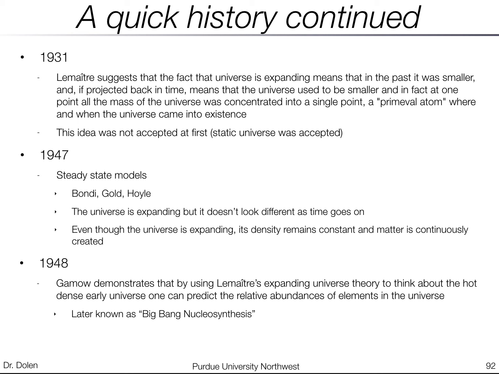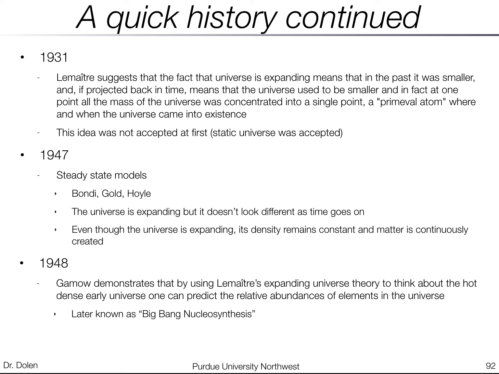In 1947, in the face of all this evidence that all these galaxies are moving away from us, new models were suggested. These were called Steady-State Models by folks like Bondi, Gold, and Hoyle. They suggested the universe is expanding, but it doesn't look different as time goes on. So how can that be? And what they suggested was that even though the universe is expanding, its density remains constant.